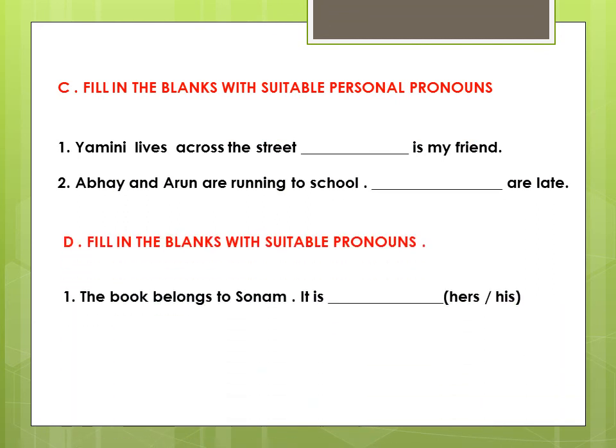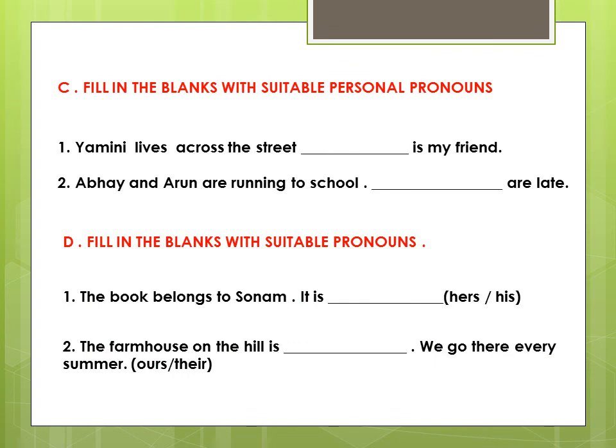C. Fill in the blanks with suitable personal pronouns. Yamini lives across the street. Dash is my friend. Yamini is a girl, and in place of her, what will you write? She is my friend. Abhay and Arun are running to school. Dash are late. Abhay and Arun are two males, but two together. So what will you use? They are late.